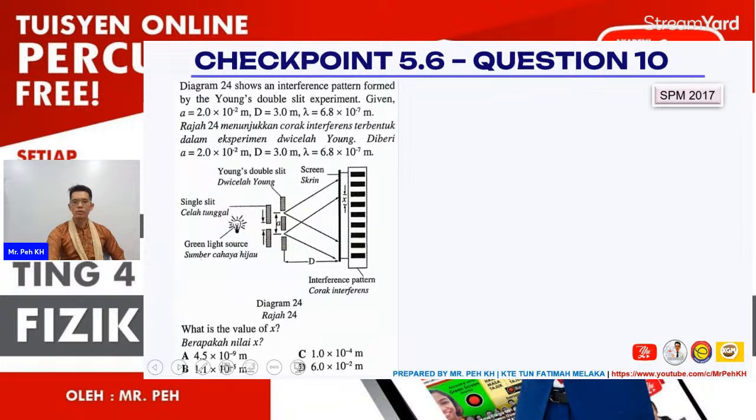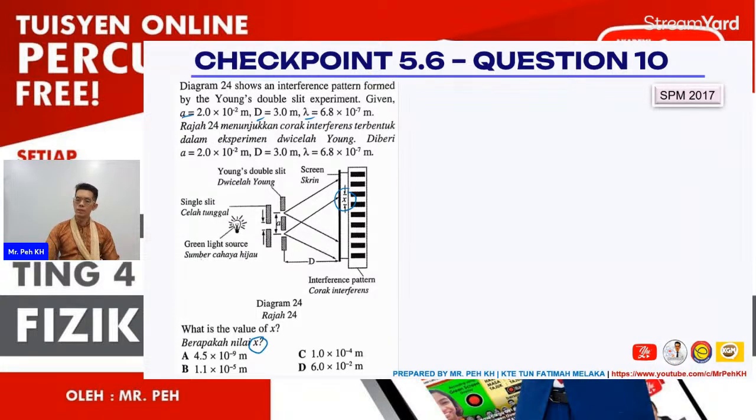Then we go to question number 10. This is a problem solving question regarding light wave interference. Here you can look at the question. Diagram 24 shows an interference pattern formed by the Young double slit experiment. Given the values of A, D, and lambda, the question asks you to find X.